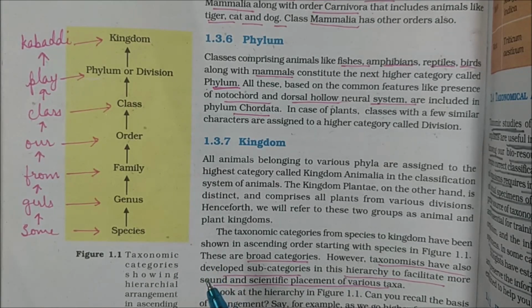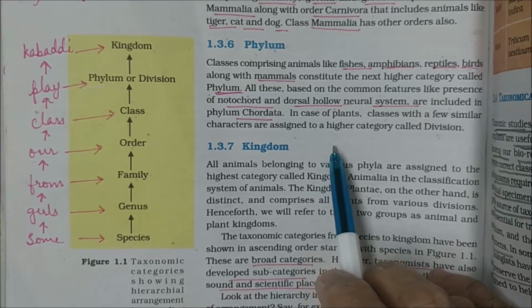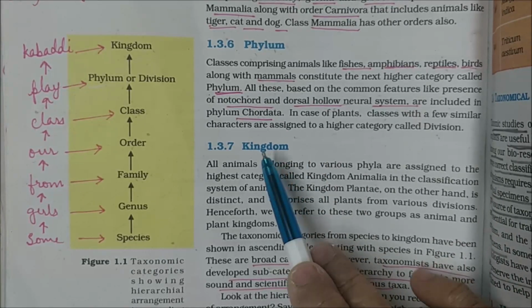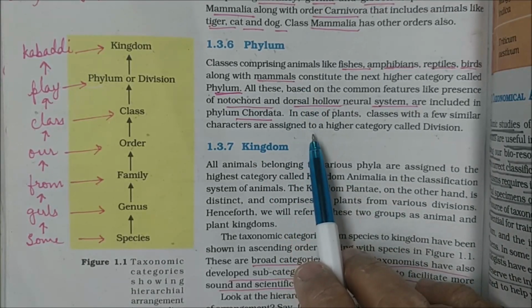So they are the divisions. And phylum, you have also studied the different phyla: Porifera, Coelenterata, and then there were many others.